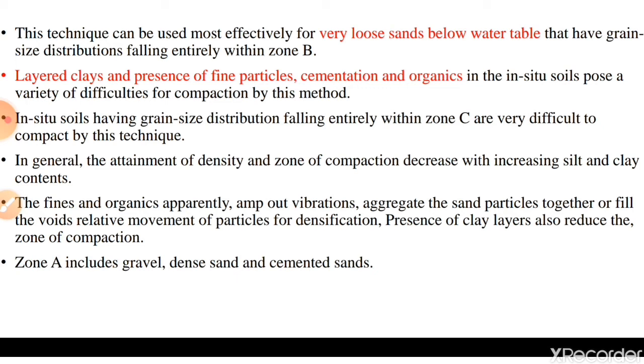In general, the attainment of density and zone of compaction decrease with increasing silt and clay contents. That's why with any vibration technique, if fines are present in the soil, it will be very difficult to densify the soils. The fines and organics apparently damp out vibrations, aggregate the sand particles together, or fill the voids needed for relative movement of particles for densification. Presence of a clay layer also reduces the zone of compaction.